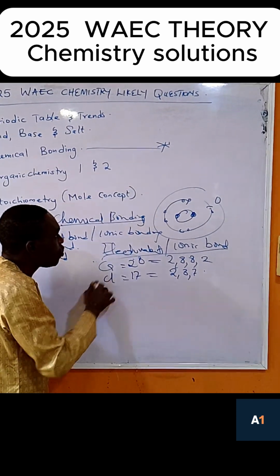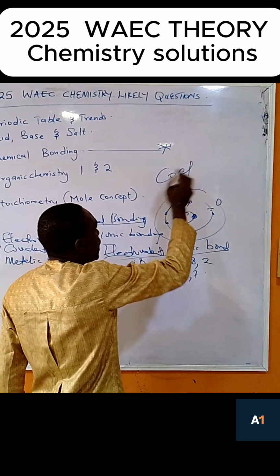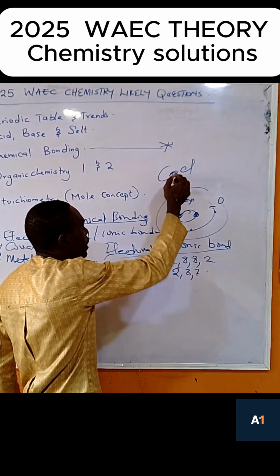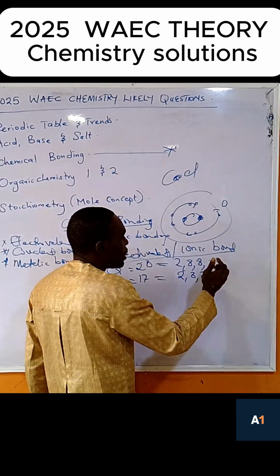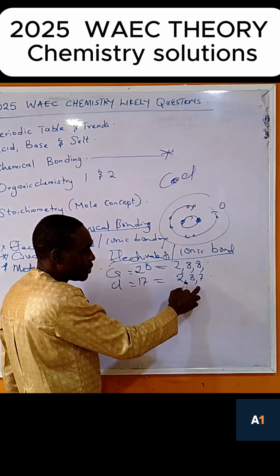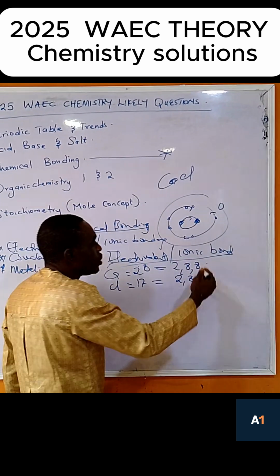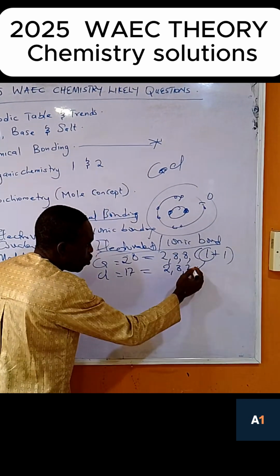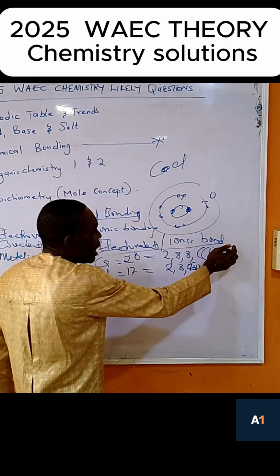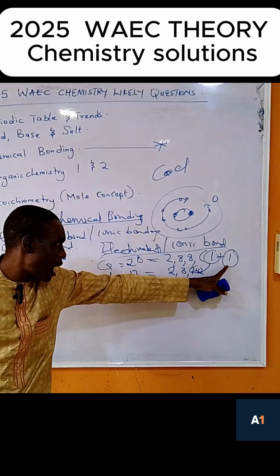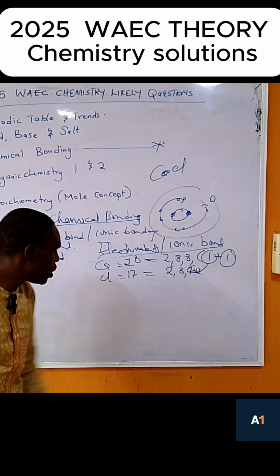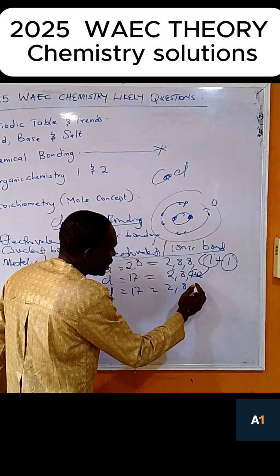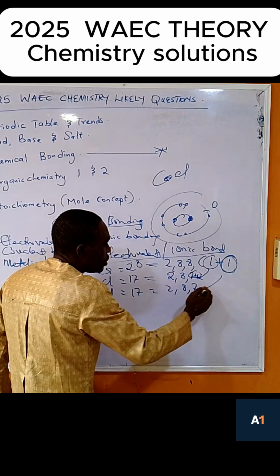So now, if they ask you what is calcium chloride, can we write the formula of calcium chloride? Is it right or wrong? At the end of this one, you know whether it is wrong or right. So now break this one into 2, because chlorine can only take 1 to satisfy the outer shell, that is 8. So this one will transfer to this to make 8, but calcium still has another extra electron outside. So we now take another chlorine, which is 17, that is 2, 8, 7. So the last one will transfer to this to make 8.